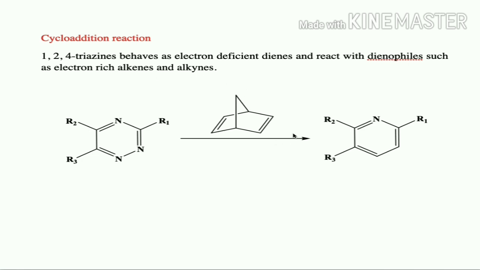Similar to 1,2,3 triazines, 1,2,4 triazines also undergo cycloaddition, that is, inverse demand Diels-Alder reaction with electron rich alkenes and alkynes. Here also a nitrogen molecule will be eliminated and it is going to form the corresponding pyridine derivative.